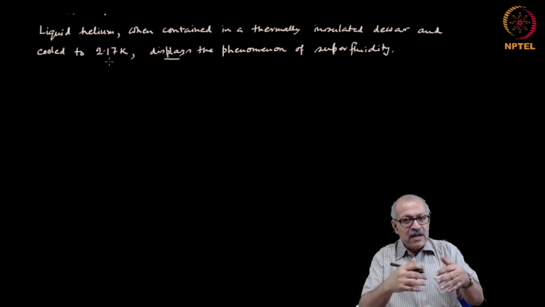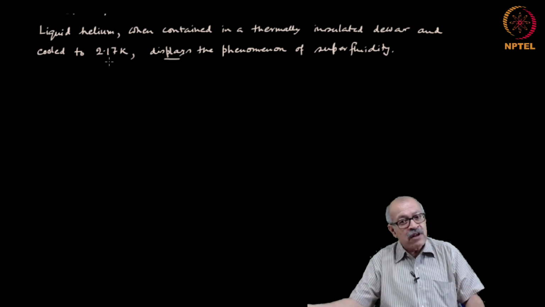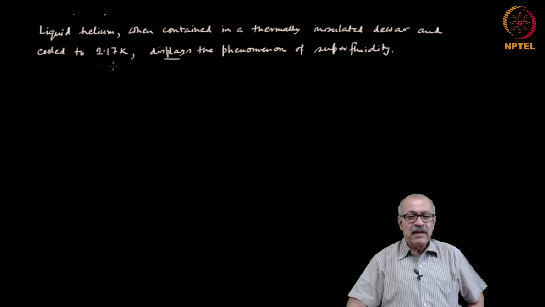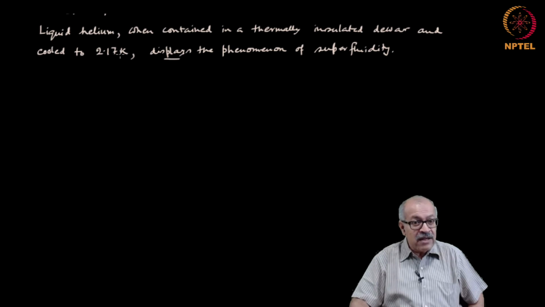But if your plan is that in the next sentence you will elaborate on the phenomenon of superfluidity, not on the condition for superfluidity, then the phenomenon has to come at the end. Then the right way of writing that sentence would be to start from here: when contained in a thermally insulated dewar and cooled to 2.17 K, liquid helium displays the phenomenon of superfluidity.